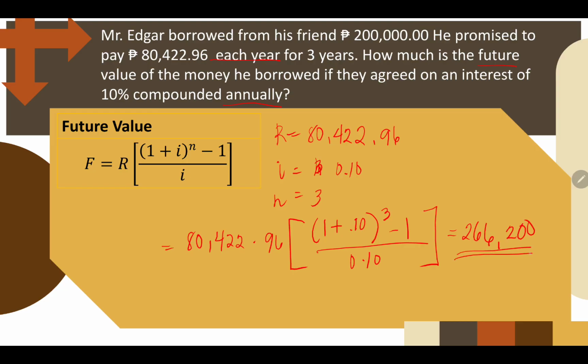So that's the total future value of the payments of 80,422.96 pesos each year for 3 years with a compounding interest of 10% annually. It's 266,200 pesos. Okay, so we're done with the future value and present value of simple annuity.